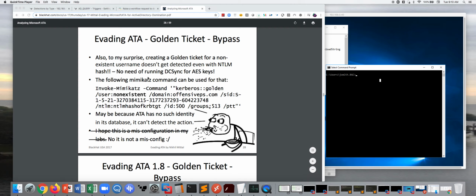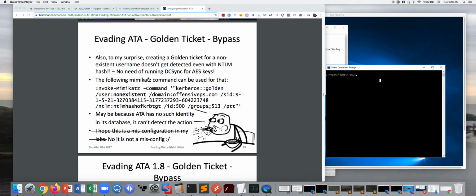They're basically walking users through how to leverage Mimikatz and golden ticket attacks to basically move laterally through an organization largely or completely undetected. In addition to the funny crude drawing of a guy spitting his cereal out, the shock here is that when you create a user ID with a golden ticket, that user can be anything you want. The big thing is that that user does not exist in Active Directory and is largely invisible to a number of the countermeasures used by Microsoft ATA, or even a lot of endpoint solutions.